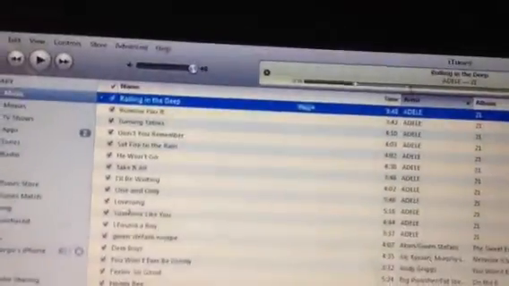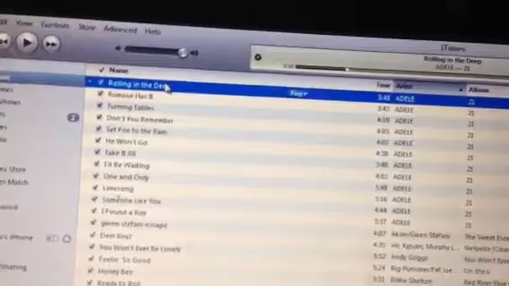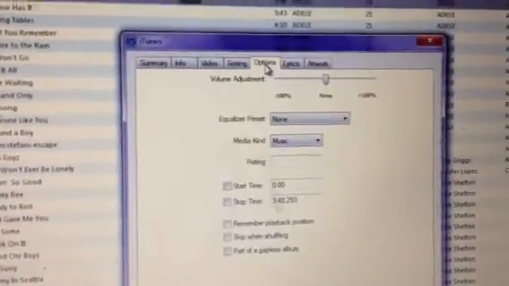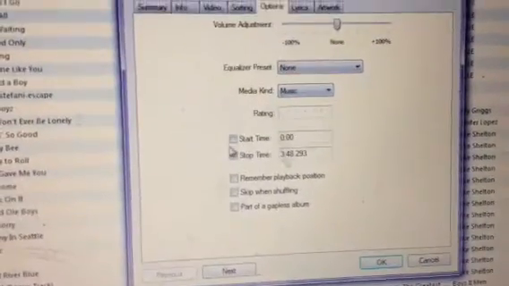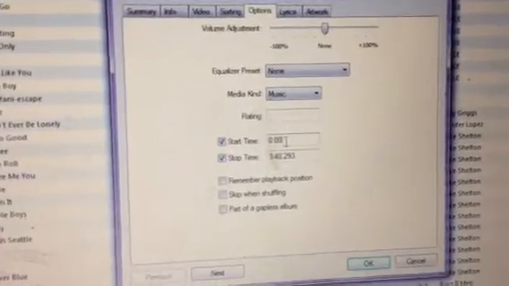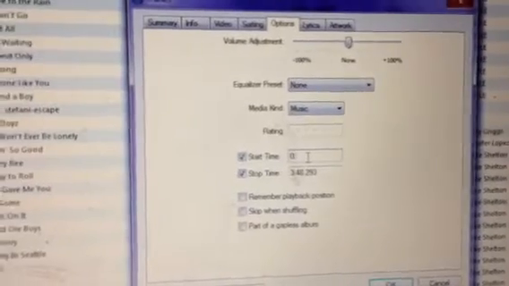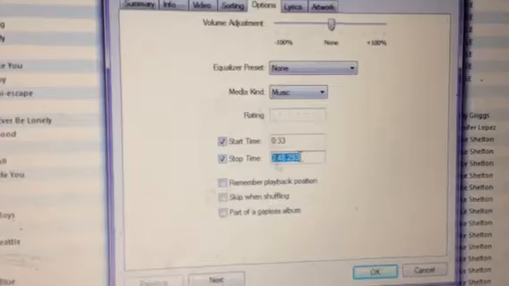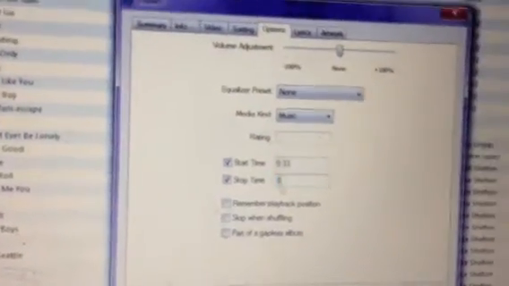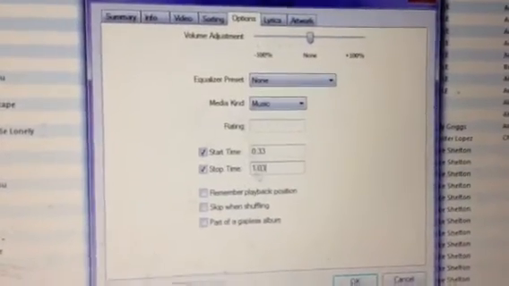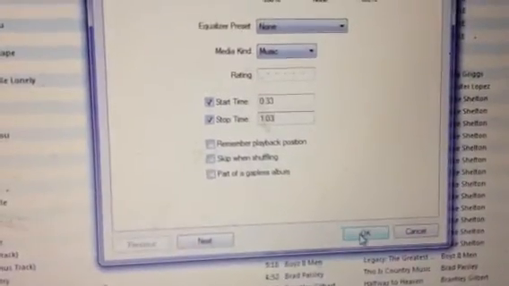Go back to your song that you want. Right click again. Get Info. Make sure you're under the Options tab. Click Start Time, Stop Time. And on my start time, I want 33 seconds. On my stop time, make sure it's 30 seconds long. 1:33, no, 1:03. Click OK.